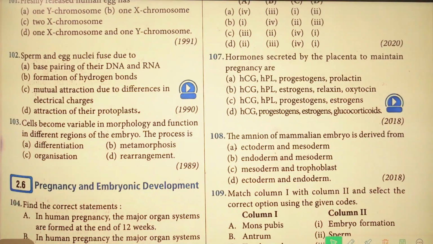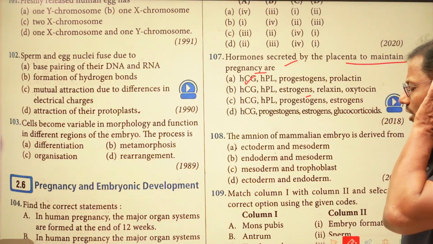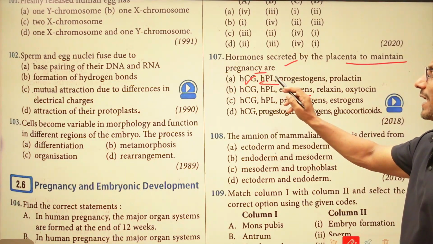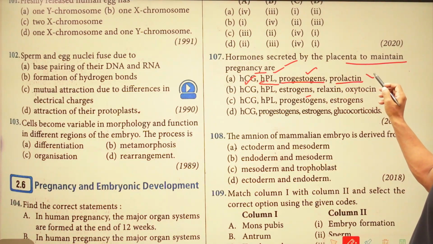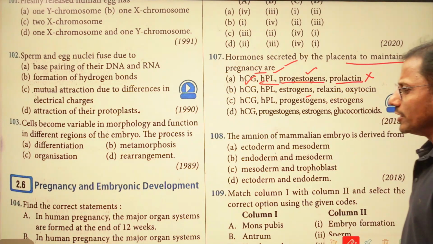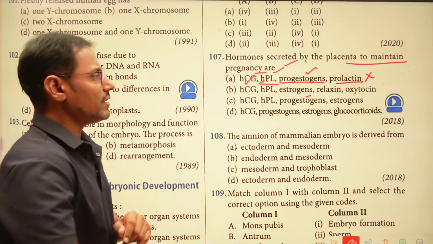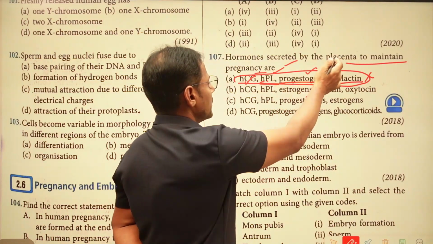Just now we were discussing the hormones secreted by the placenta to maintain the pregnancy: HCG, human chorionic gonadotrophin hormone, HPL, human placental lactogen, and progesterone. So this is also right, but prolactin is not secreted by the placenta. So ultimately option A is wrong because prolactin has been given over there. This combination of hormones is not secreted by the placenta.